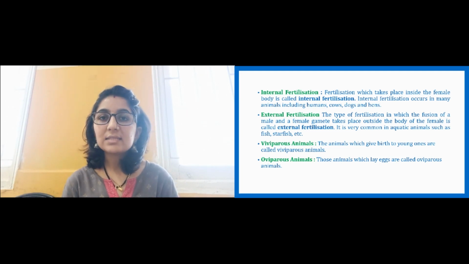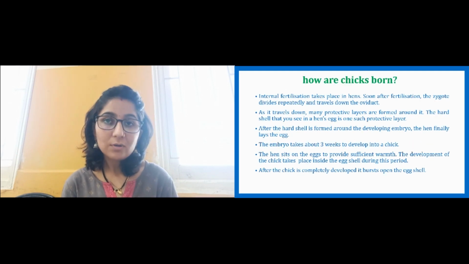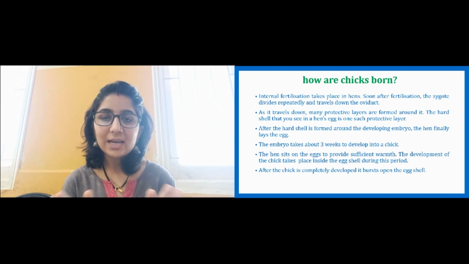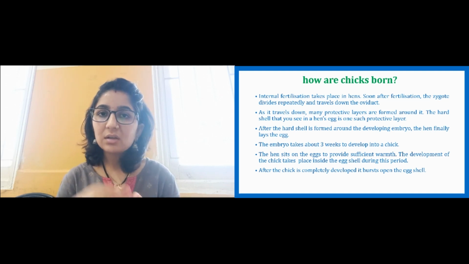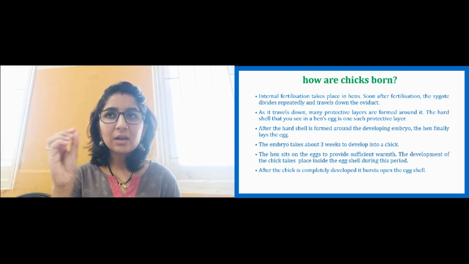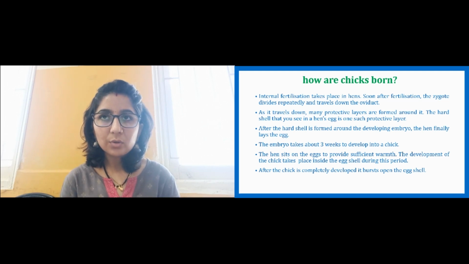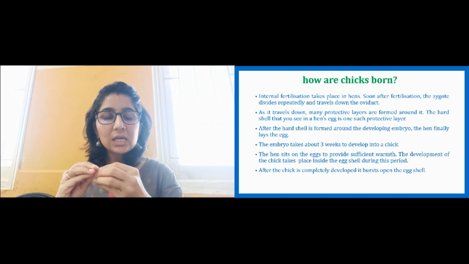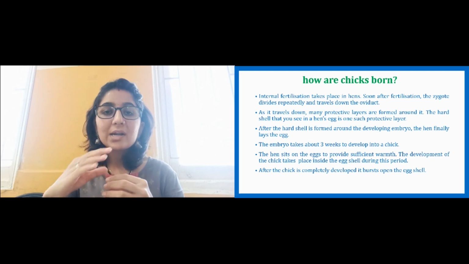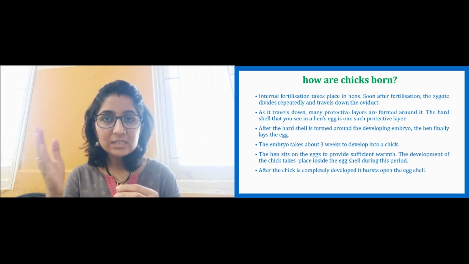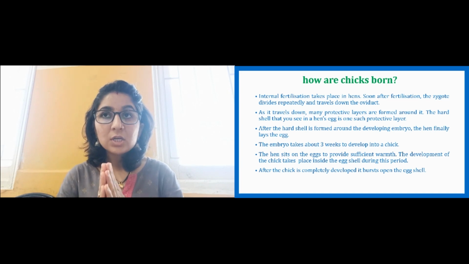Then let us see how chicks are born. Of course, in the hen also internal fertilization takes place. Inside the hen's body, the male and female gametes fuse together. The zygote will form, and that zygote will travel down the oviduct, as we have learned. As it travels down, it is coated by many protective layers. As the zygote comes down the oviduct, many protective layers are formed around it.